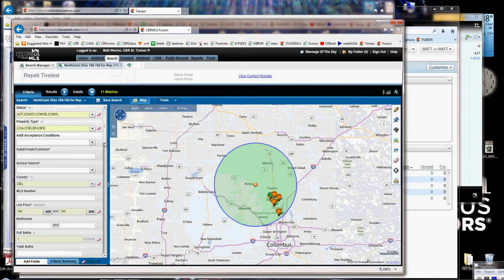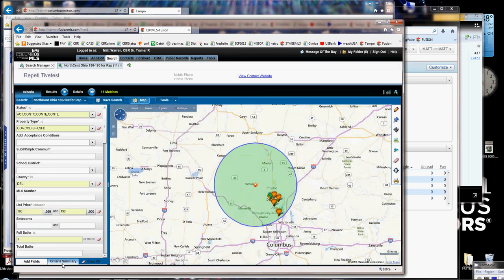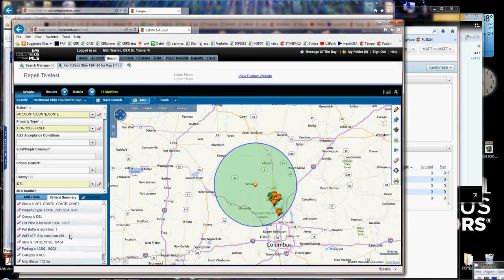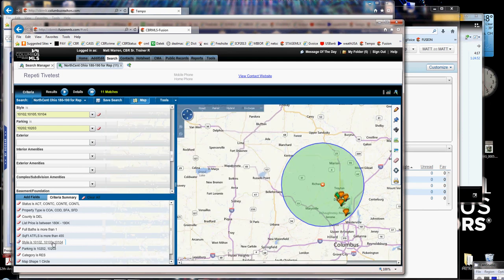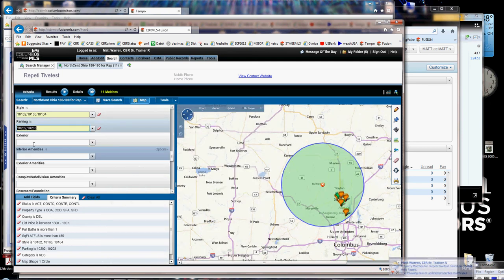Well, here's what I'm going to do. I'm going to go to criteria summary down here at the bottom, which is very similar to what we were just looking at in Tempo. It shows you all the criteria. Now notice, in this one we've still got style is 10, 102, 10105, 10104. I don't know what those are. Those don't make any sense to me. So what I'm going to do instead is I'm going to click on the field just like I did in Tempo, and notice it shows that code. Now I'm going to expand this a little bigger so I can see that code. Now see all those codes right down here. I click on them, parking, and it highlights parking. I click on style and it highlights style.